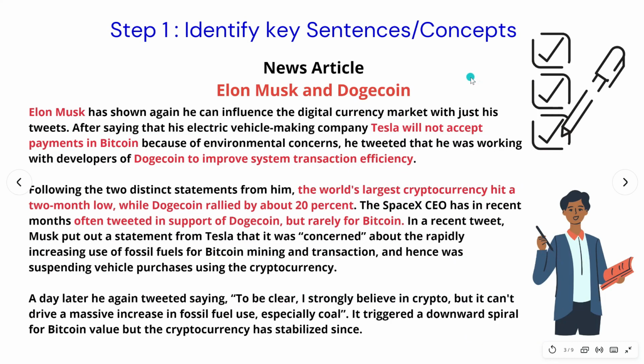So first let's see how a teacher would generate questions from any context or document. If we give this article to a teacher, they would read through the document and identify key sentences or concepts.